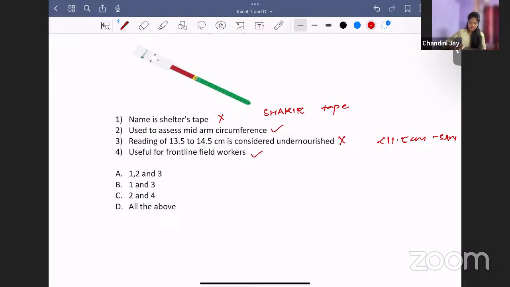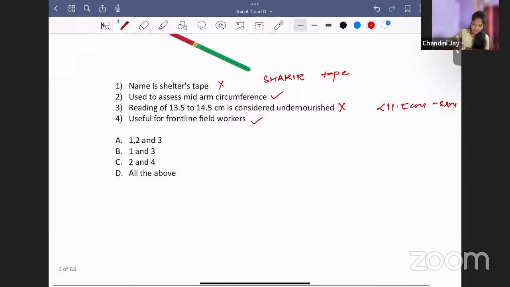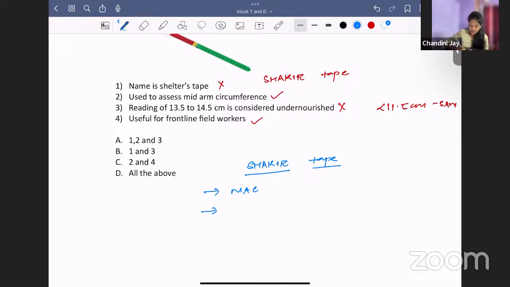So what is this tape? This is called Shucky's tape. What is the use of Shucky's tape? To measure the mid-arm circumference. As you see, it is a color-coded tape. What are the colors there? 3 colors are there, right? One is the red one, the next is the yellow, and next is the green.